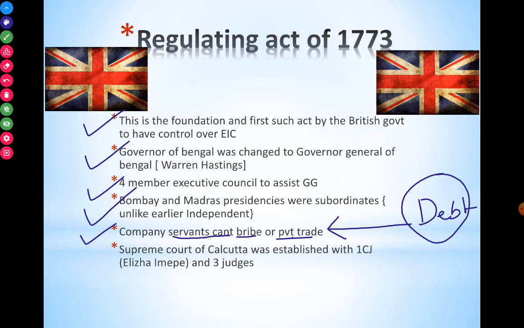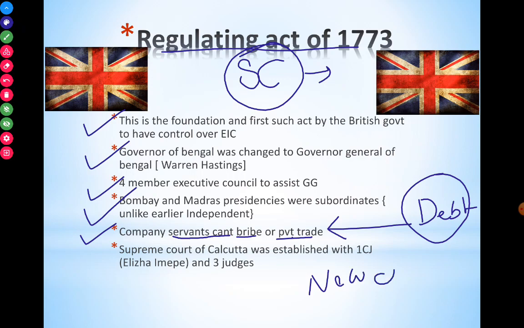We know that in order to control anything through a regulation, we need a Supreme Court or a court. We need the law system, and the law system was brought through the Supreme Court. The first Supreme Court of India was not in New Delhi, as we see the Supreme Court now. It's not like that. Earlier it was in Calcutta.